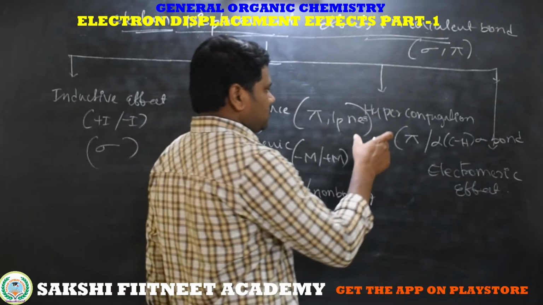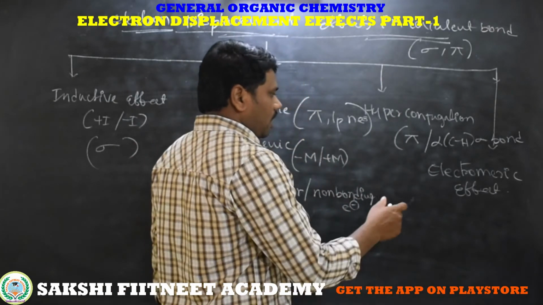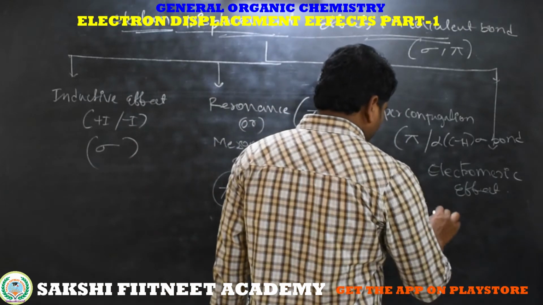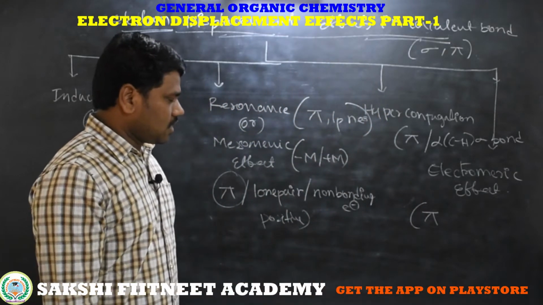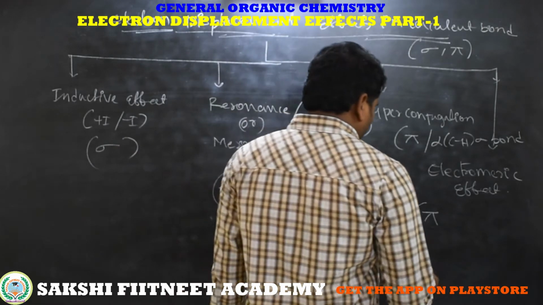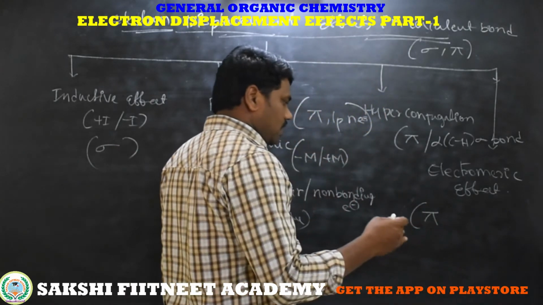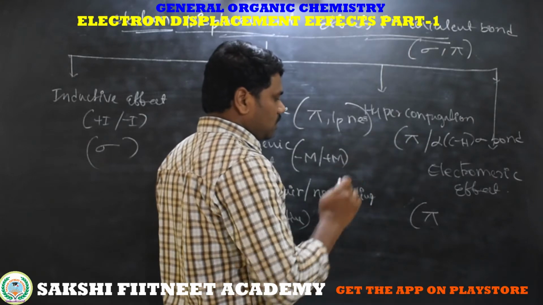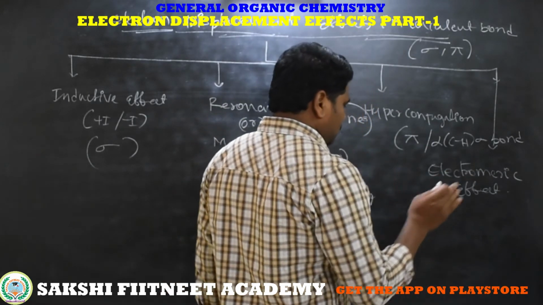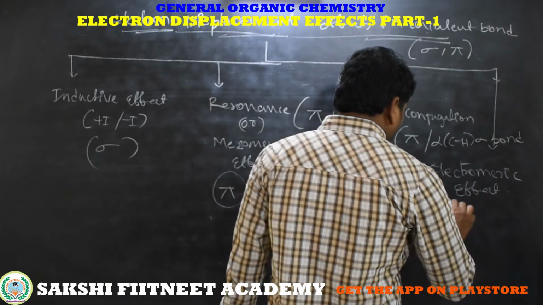Then the molecule participates in hyperconjugation. Next, the electromeric effect. This involves loosely bonded electrons, that is pi electrons. In the presence of an unsymmetrical reagent, the pi electrons shift towards one carbon or one element side, and that is called the electromeric effect.